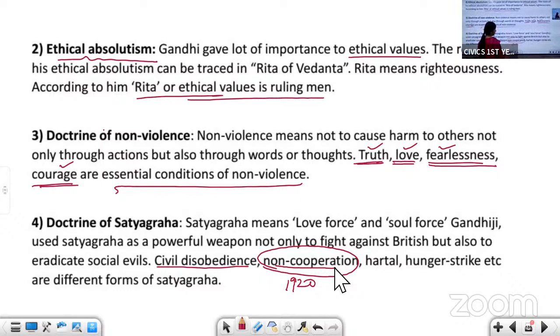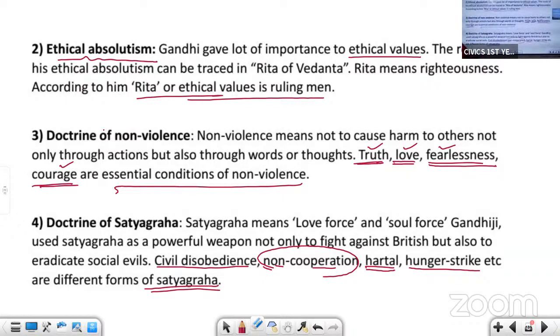Then hartals, which means strikes. Then hunger strikes. All these are different forms of Satyagraha. So Gandhiji believed in Satyagraha.